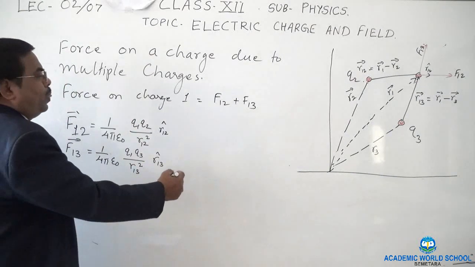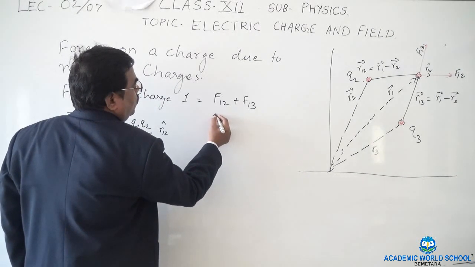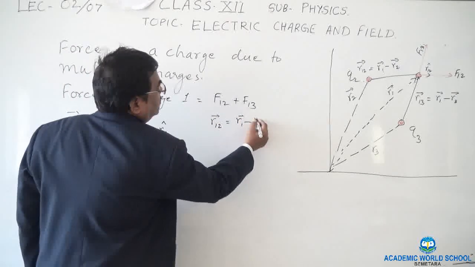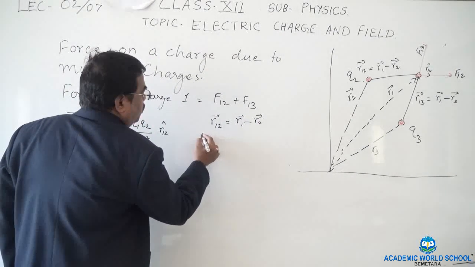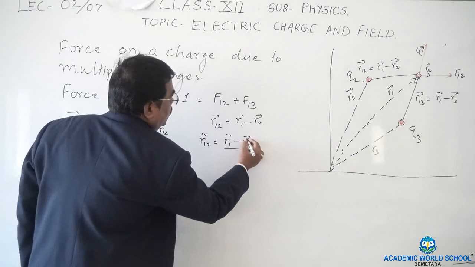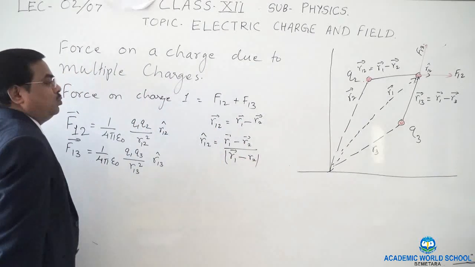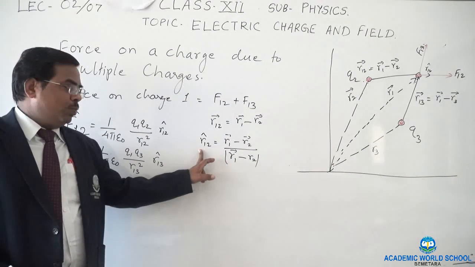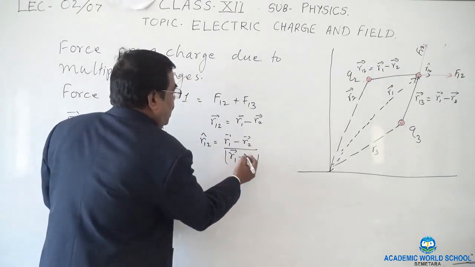As we know, what is R12 unit vector? It is R1 minus R2 divided by the mod of R1 minus R2.